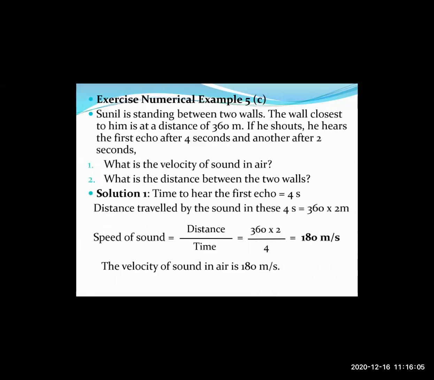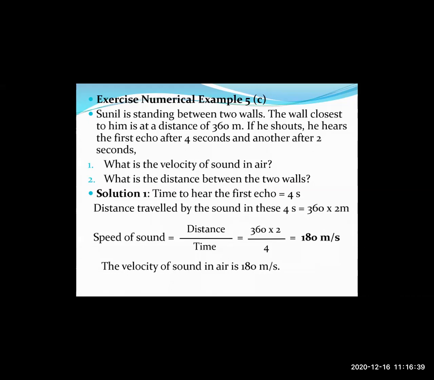Okay. Then look at the third numerical, right? Now, the third numerical is in 2 parts because there are 2 sub questions there. Let us see what they have given. Sunil is standing between 2 walls. The wall closest to him is at a distance of 360 meters, and the other wall is at a distance greater than 360 meters, but on the other side.